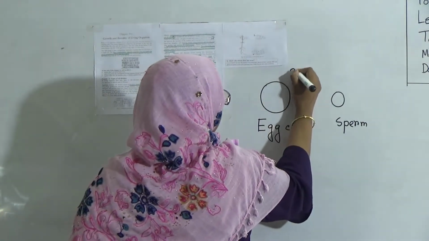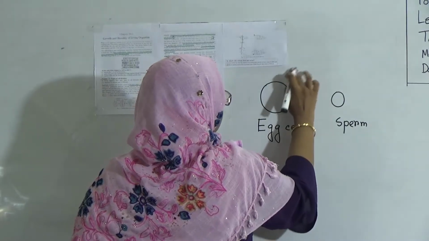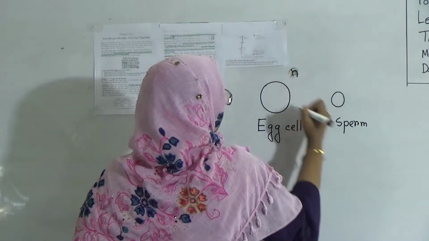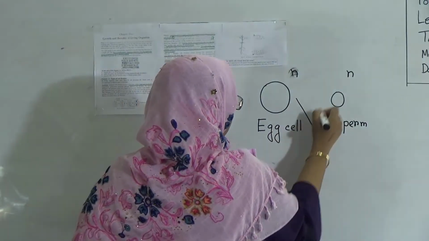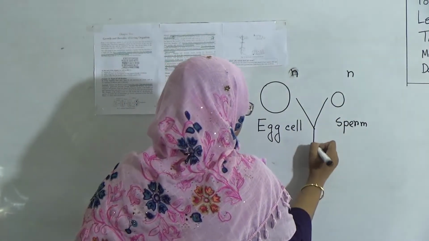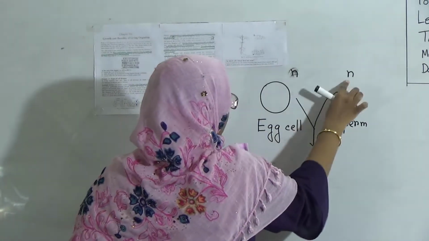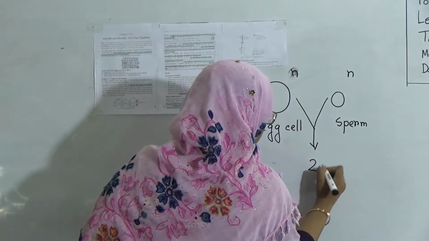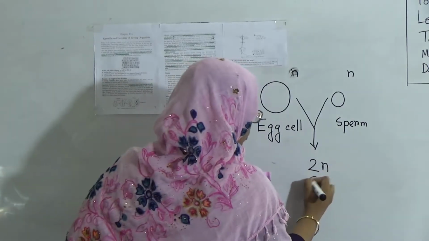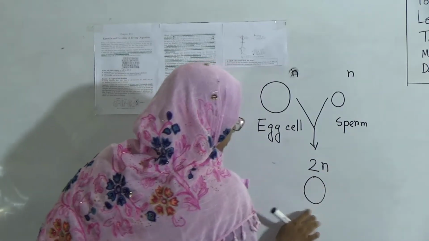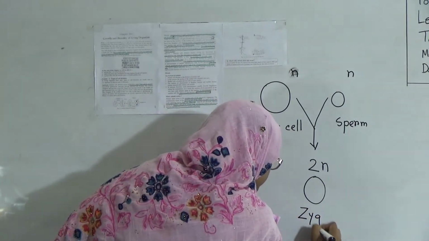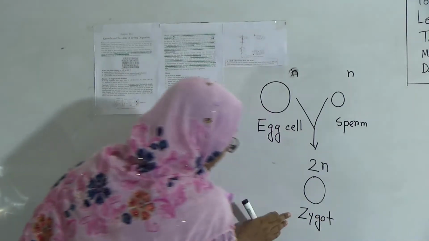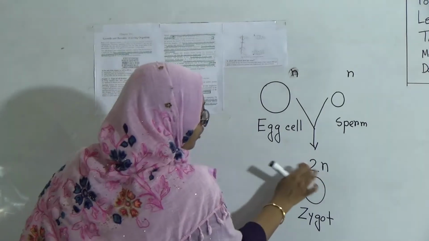That means they contain n number of chromosomes. When they fuse, this n and this n combine, and 2n number of chromosomes forms, and they form the zygote. This zygote contains 2n number of chromosomes.